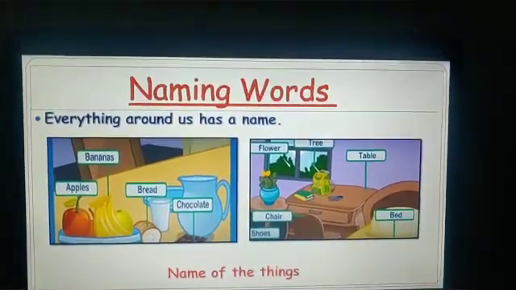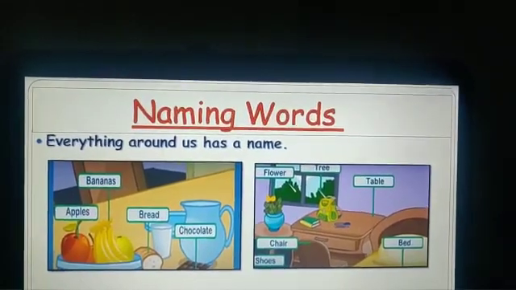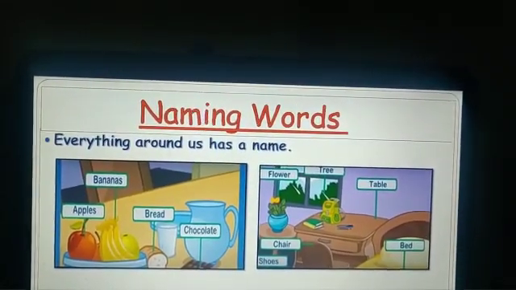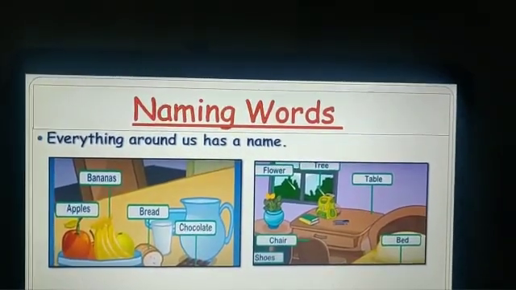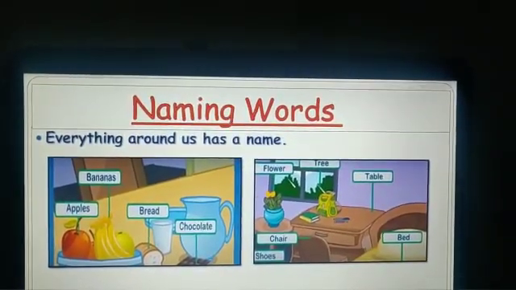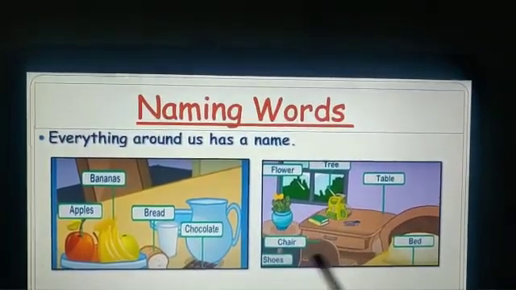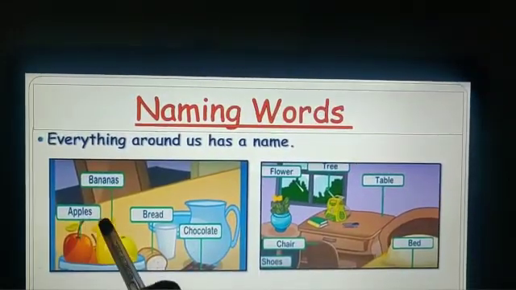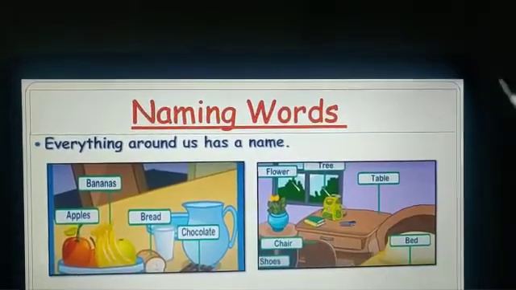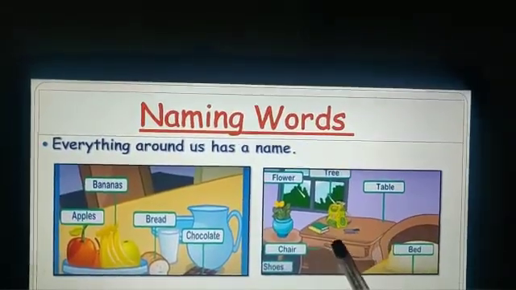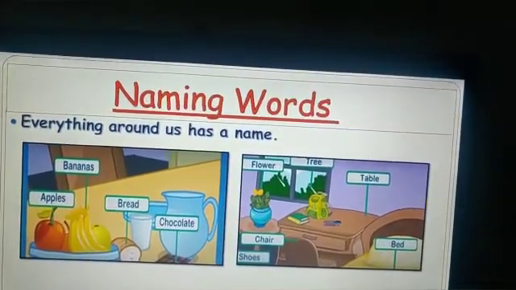So, let's start with the first topic, naming words. Do you know everything around us has a name? Either it is a thing or people or place or animal, right? Here you can see in these two pictures there are a few things like apple, bananas, bread, chocolate, flower, tree, table, bed, school bag. And can you name the things that you have in your school bag?